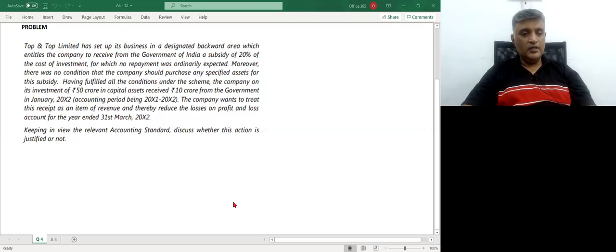Having fulfilled all the conditions under the scheme, the company, on its investment of 50 crores in the capital assets, received 10 crores from the government in January 20X2, accounting period X1, X2. The company wants to treat this receipt as an item of revenue and thereby reduce the losses on the P&L account for the year ended 31st March X2. Keeping in view the relevant accounting standard, discuss whether this action is justified or not.